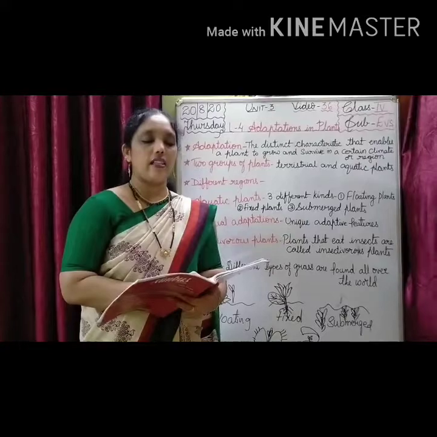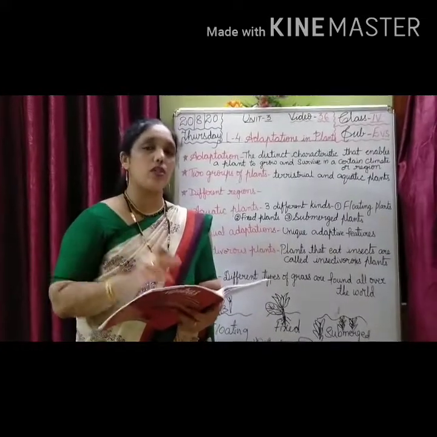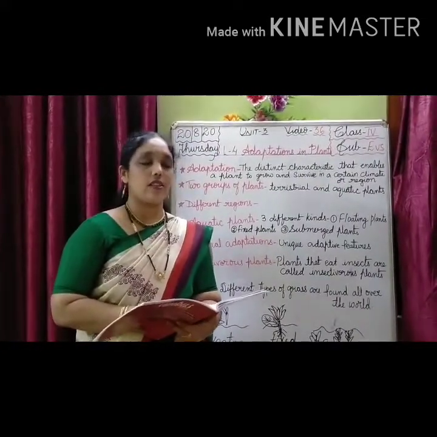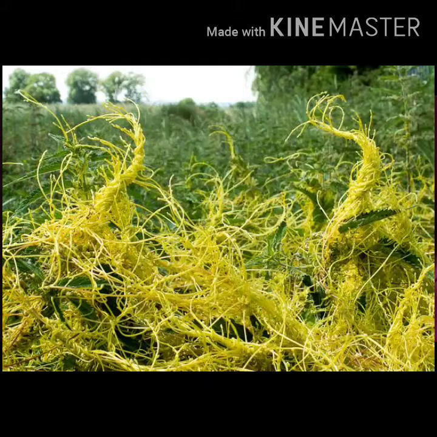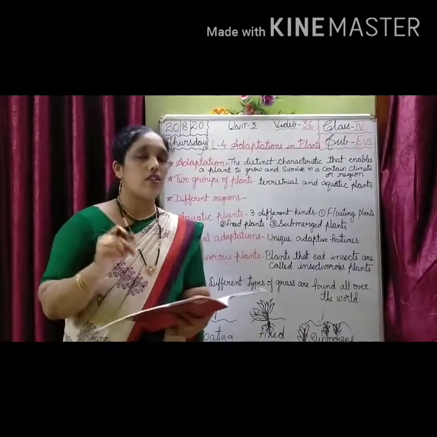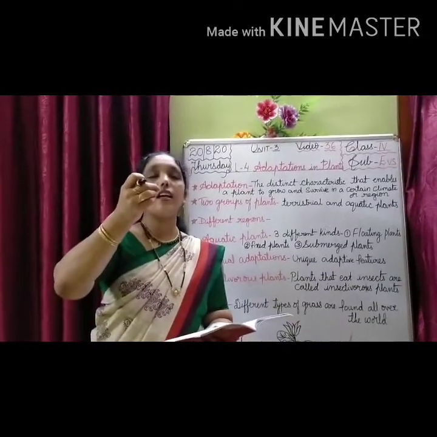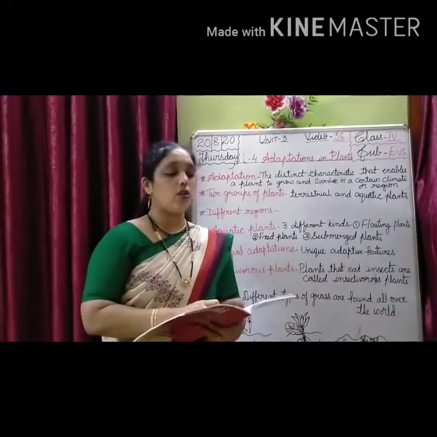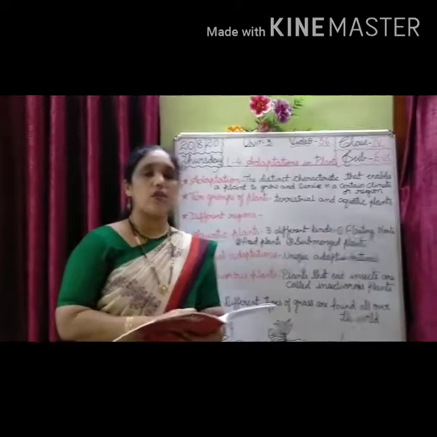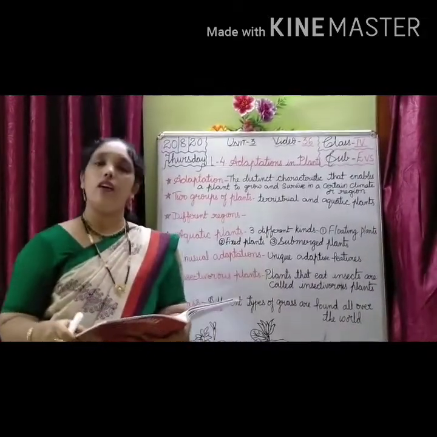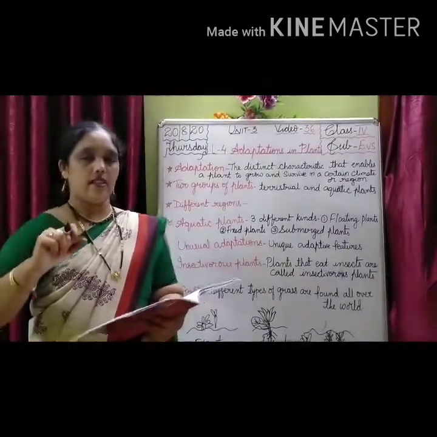Parasites derive their food from the host plants. Next, Cuscuta. Already you have learned from the previous lesson. Cuscuta doesn't have leaves. Only it has special outgrowths that penetrate the stems of the host plant and get nourishment from the other plants.